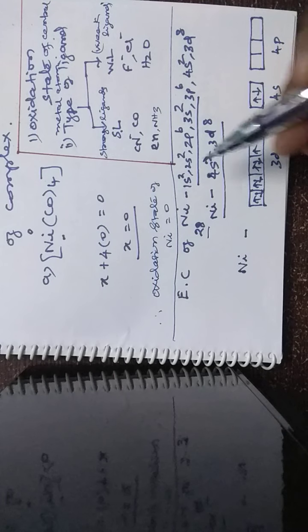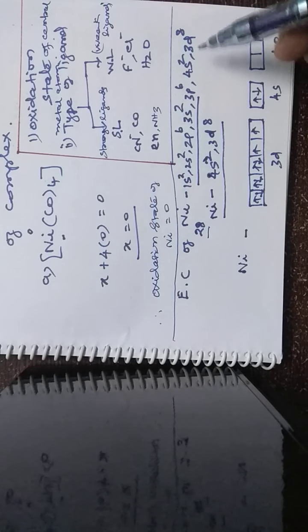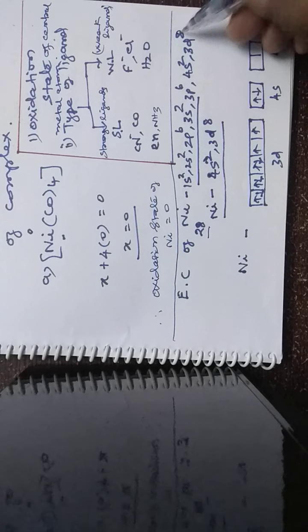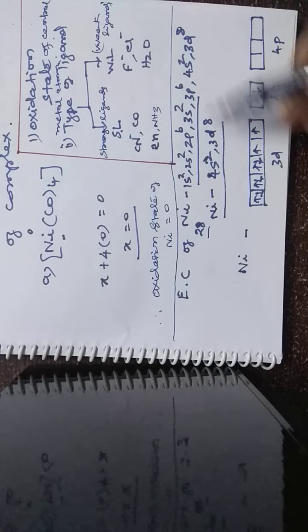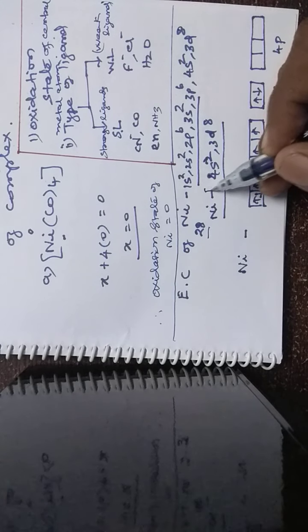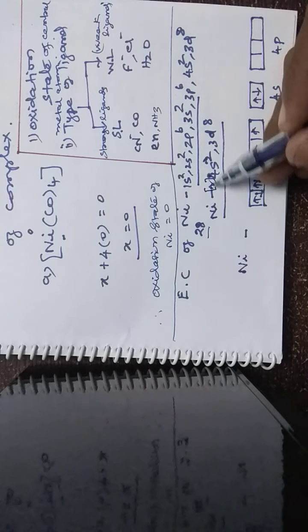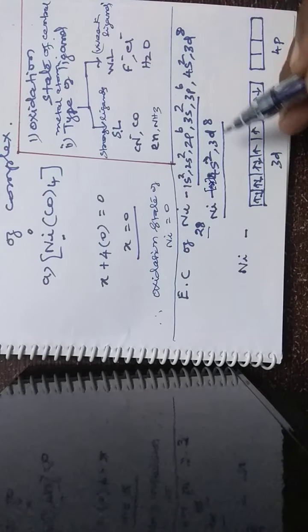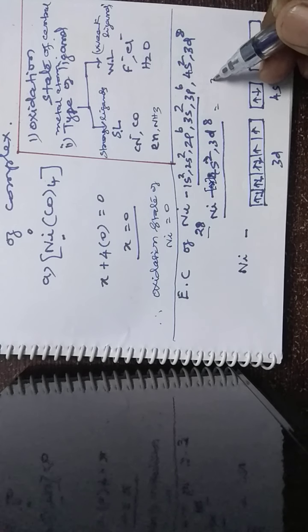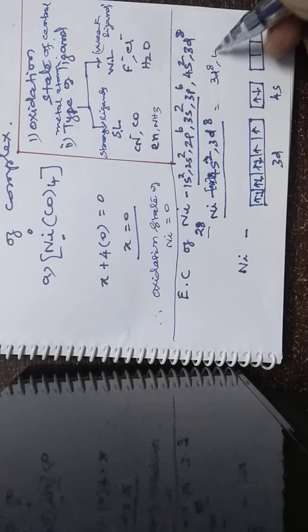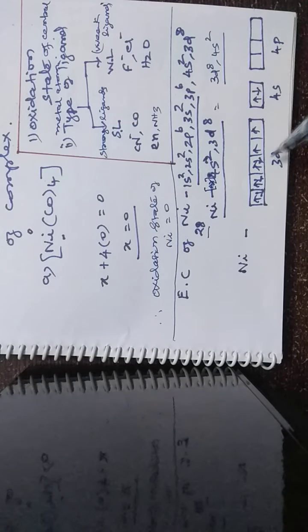Nickel has atomic number 28: 1s2 2s2 2p6 3s2 3p6 4s2 3d8, which is the argon core followed by 4s2 3d8. The d orbital is written first, then the s orbital: 3d8, 4s2. There is no p orbital electron, so 4p0.